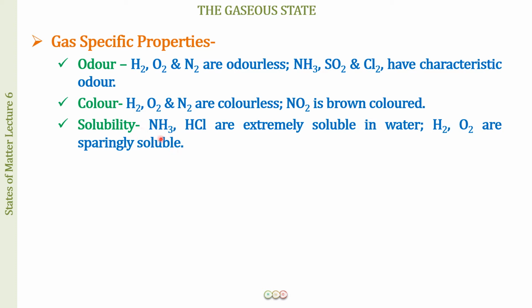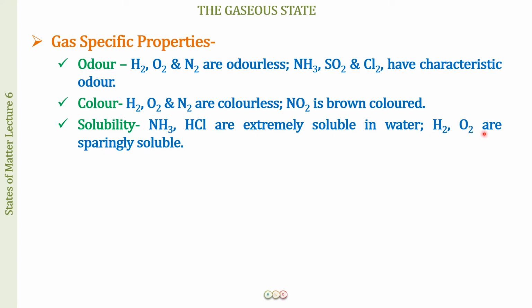What is ammonia? Well, ammonia is having a covalent bond between nitrogen and hydrogen. So when we are going to put this into water, what is going to happen? This is going to be what type of interaction? It is going to be a hydrogen bonding taking place. Therefore, ammonia, this is soluble in water. And when we talk about HCl, this is a polar covalent compound. Again, this is going to be soluble in water, whereas H2 and O2, they are non-polar covalent compounds. So they are going to be sparingly soluble.